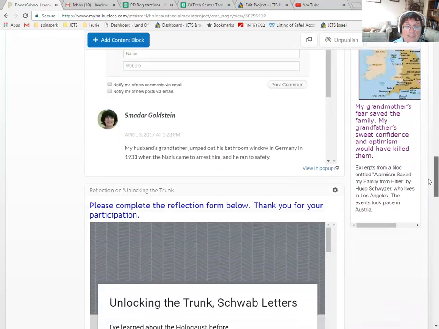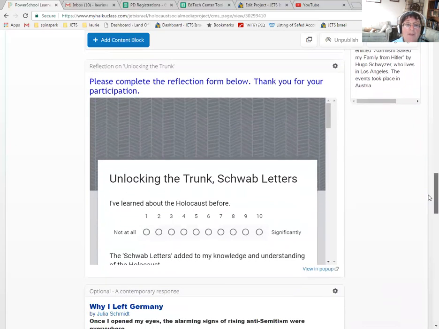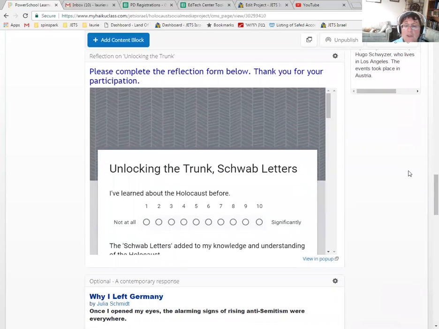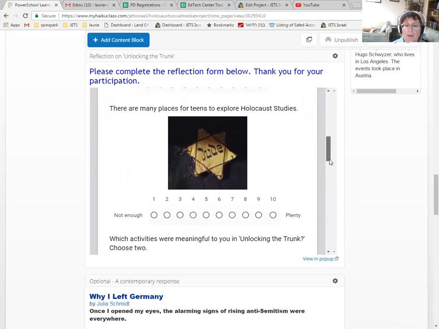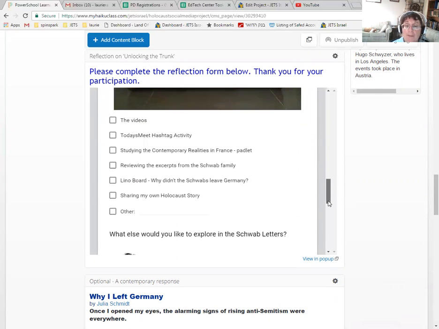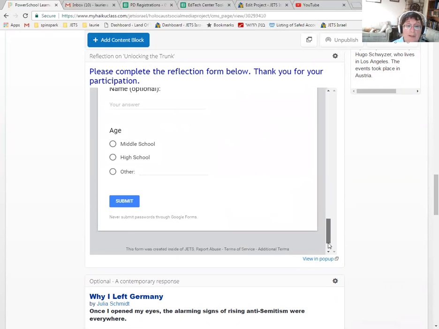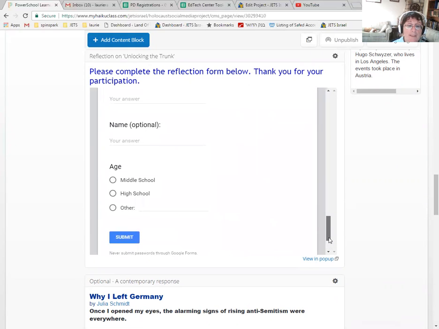The last activity on this page is a Google form. This is the reflection form. Over here on the right-hand side, there's a scroll bar that takes them down the form where they're asked to summarize what they've learned and their experience in this program. They can add in their name if they want, and they submit the form, clicking the blue submit button, and that submits the form.